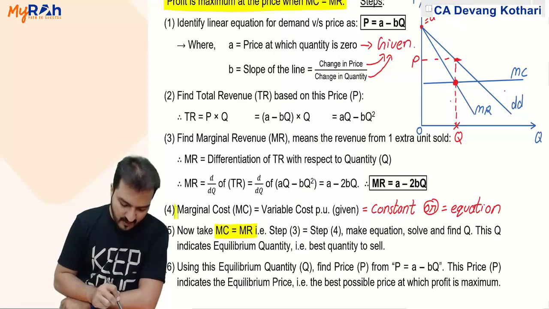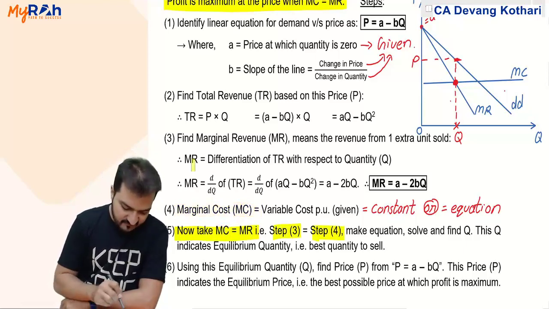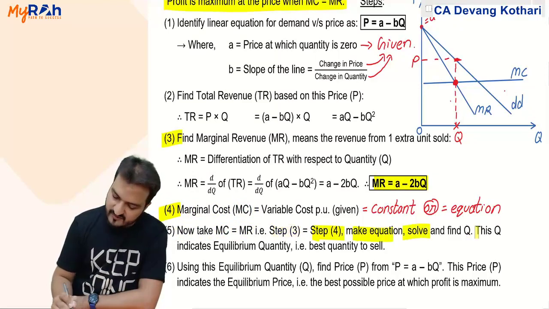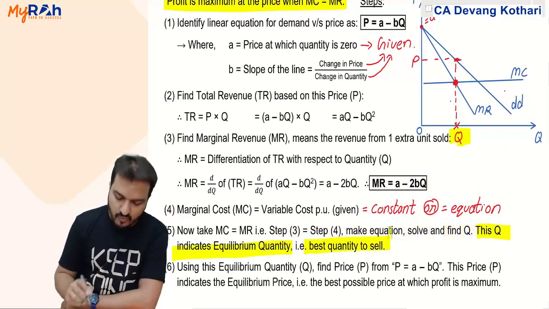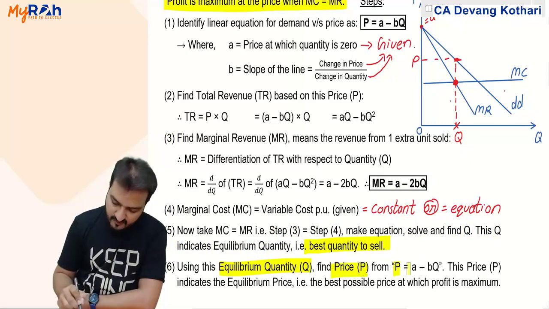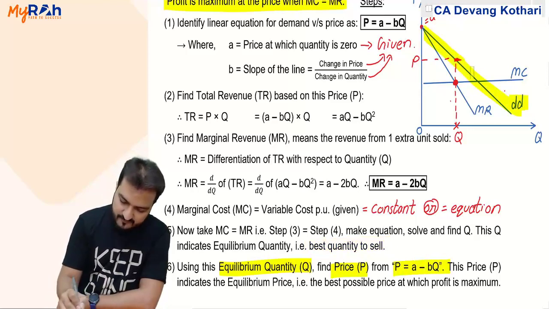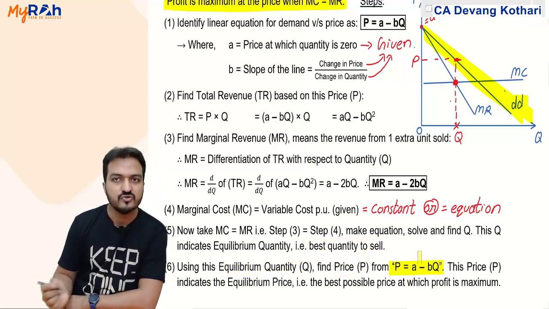So step 4, identify MC, whatever is given in the question. Now take MC equals to MR, that is step 3 equals to step 4. Make equation, solve equation, find quantity. Once you find quantity, this quantity indicates equilibrium quantity, meaning best quantity to sell. Using this equilibrium quantity, find the price from P equals A minus BQ. This is your demand law, demand equation.